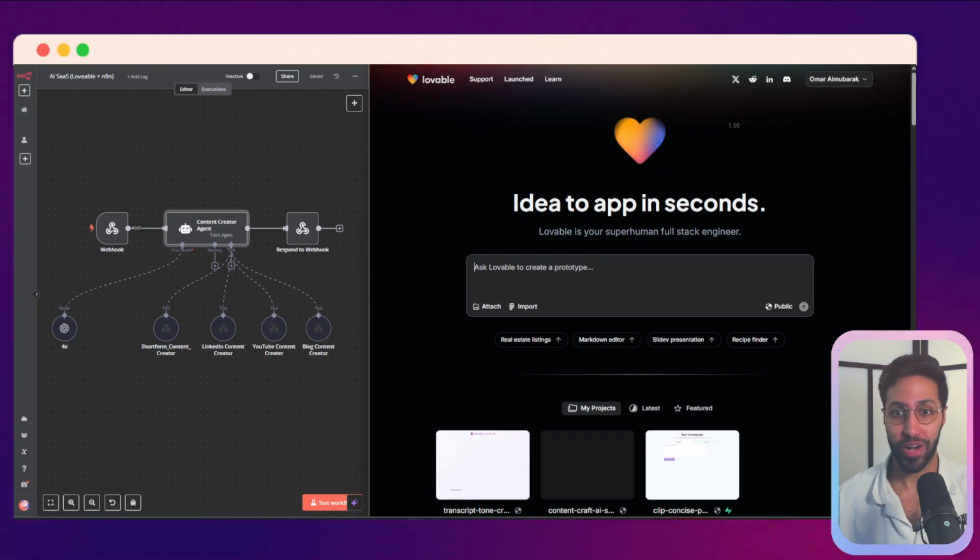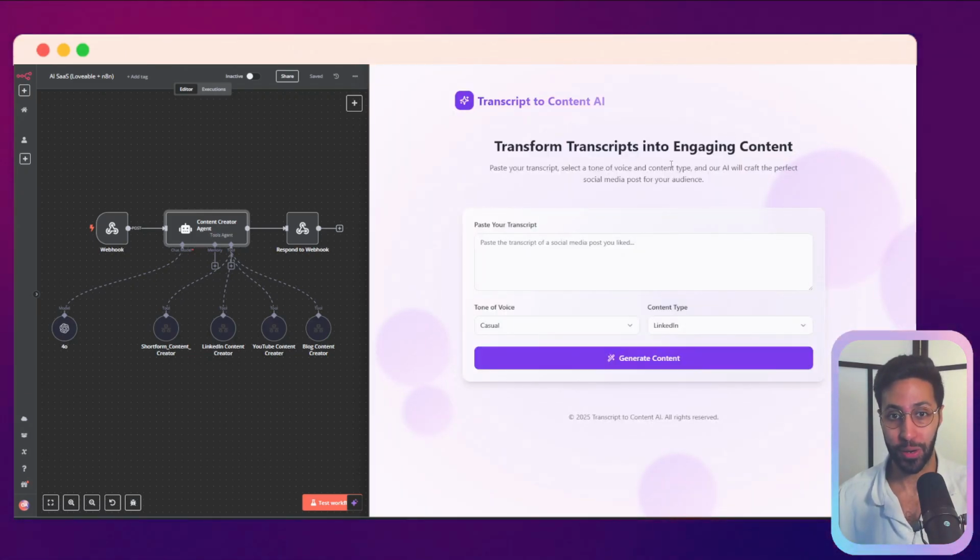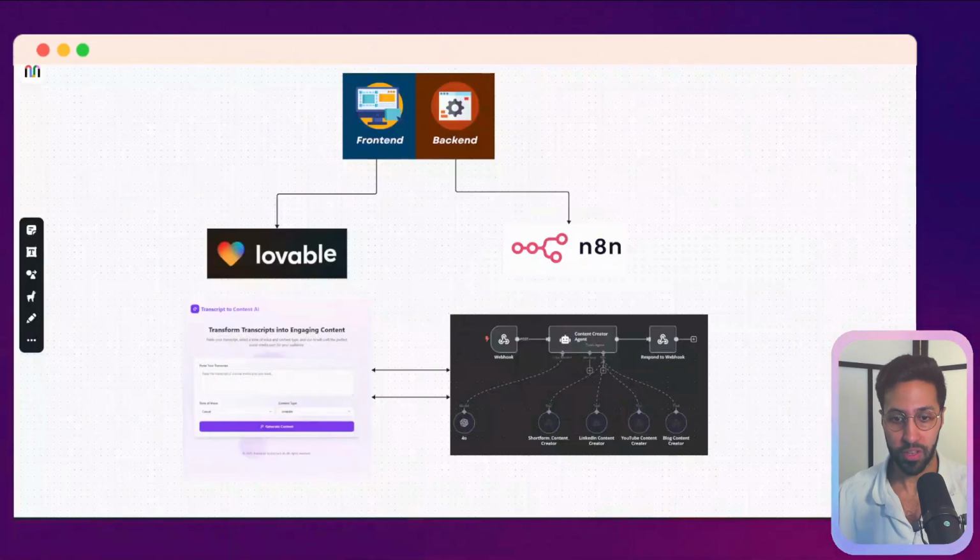So, I was able to create an entire AI marketing software that allows you to take a transcript from a video and then repurpose it using AI to any type of content. And I was able to do that in less than 2 hours. So I used a couple tools to do this. First, I used a tool called Loveable.